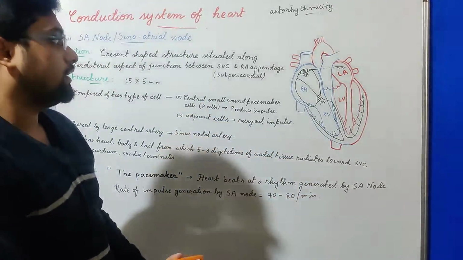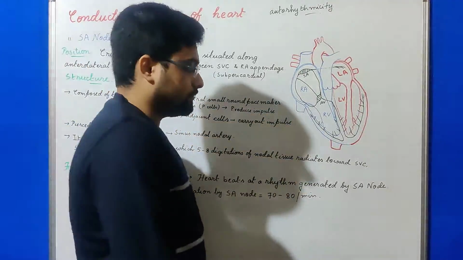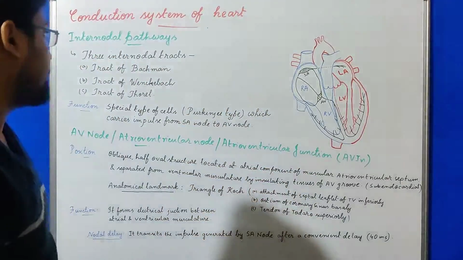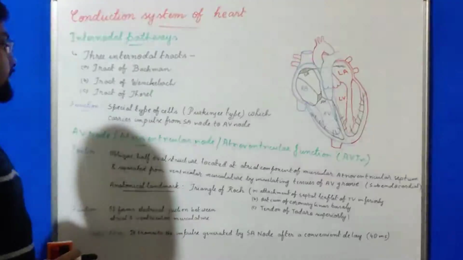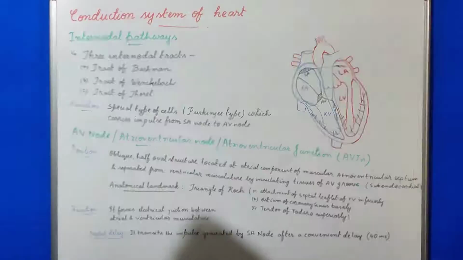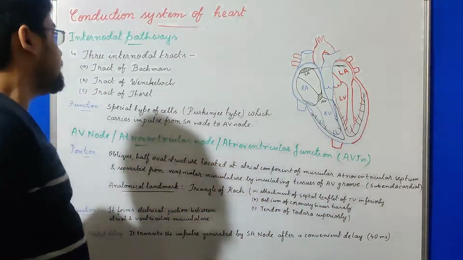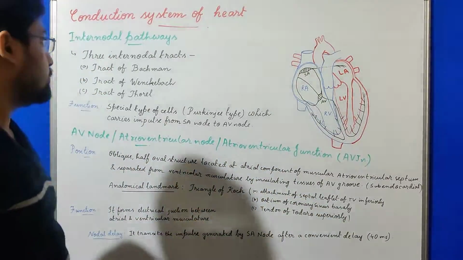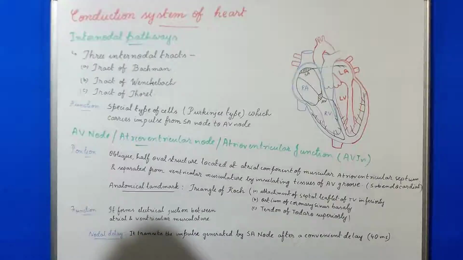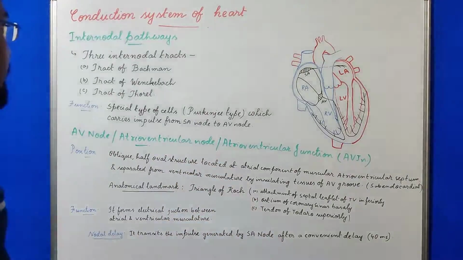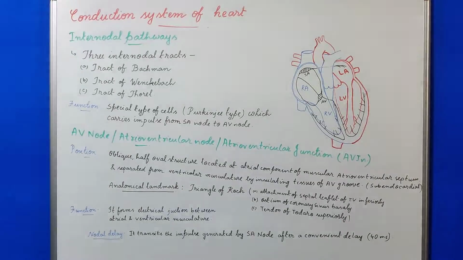Next we will see the internodal pathways. Once the impulse is created by the SA node, it is carried to the AV node through internodal pathways, as I mentioned earlier. It is considered that there are three internodal tracts: tract of Bachmann, tract of Wenckebach, and tract of Thorel.